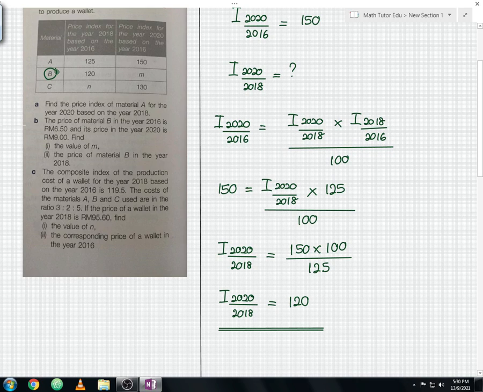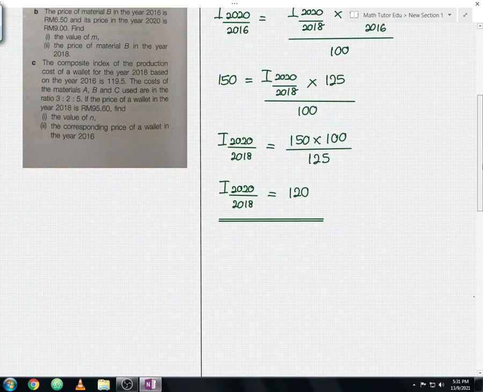Okay, so from here they mentioned that the price of material B in the year 2016 is 6 ringgit 50 cent, and its price in the year 2020 is 9 ringgit. So we are required to find the value of M. So it is very straightforward. We can straight away apply the price index formula.